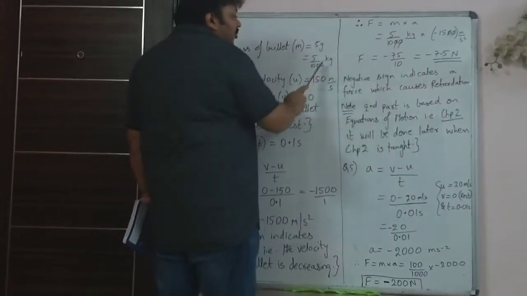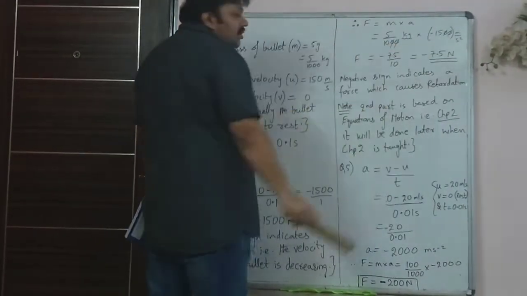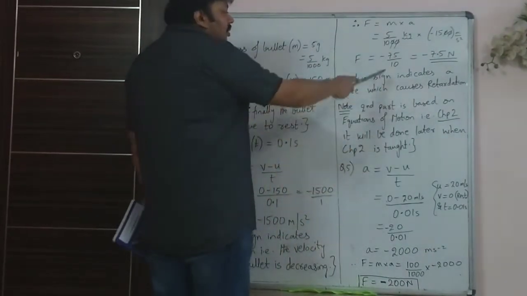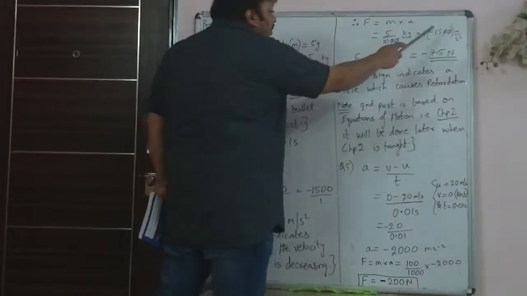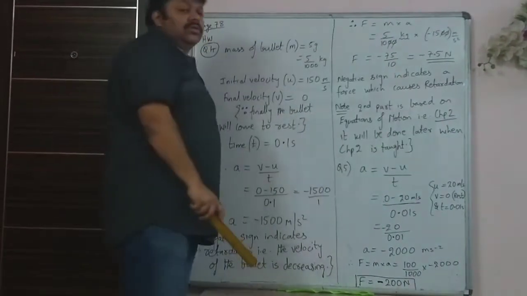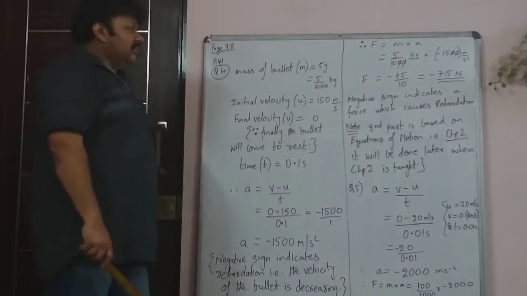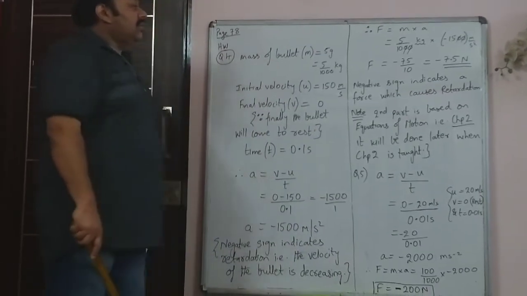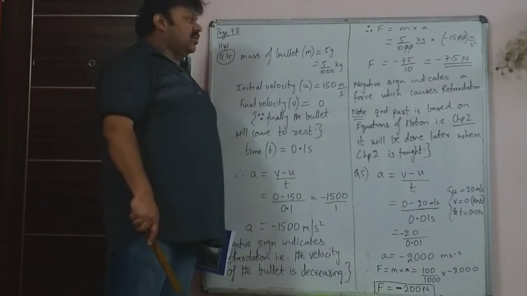Again, m is 5 by 1000 because it should be in kg. Acceleration is in meter per second squared. When you multiply, you get the answer as minus 7.5 kg meter per second squared, which is Newton. So it is minus 7.5 Newton. The negative sign indicates it's a force which causes retardation.